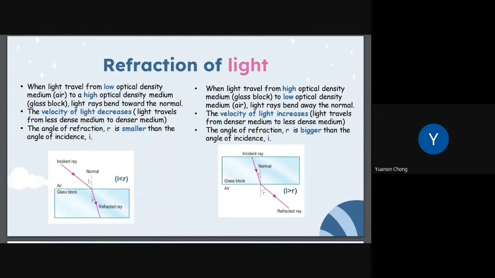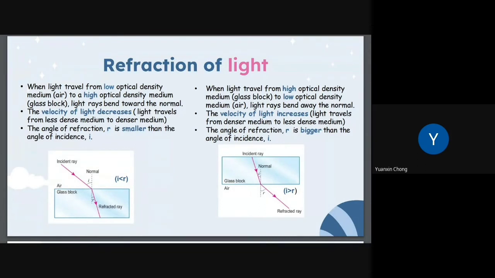The refraction of light. When light travels from a low optical density medium, which is air, to a high optical density medium, a glass block, light rays bend towards the normal. The velocity of light decreases when light travels from a less dense medium to a denser medium. The angle of refraction is smaller than the angle of incidence.